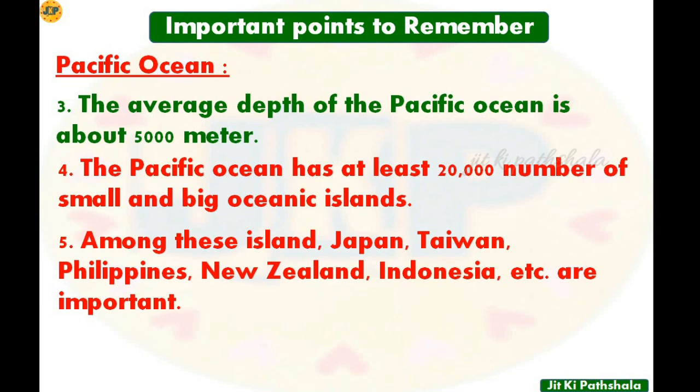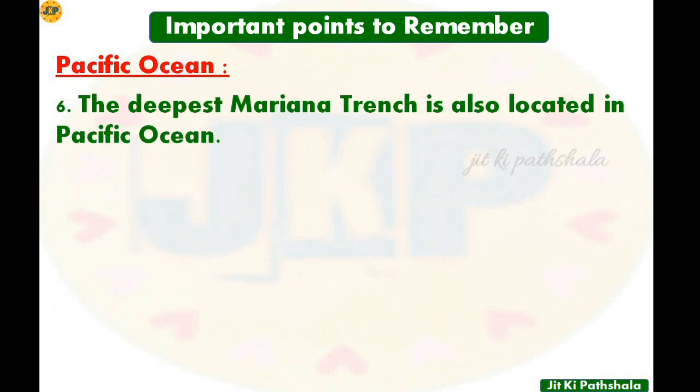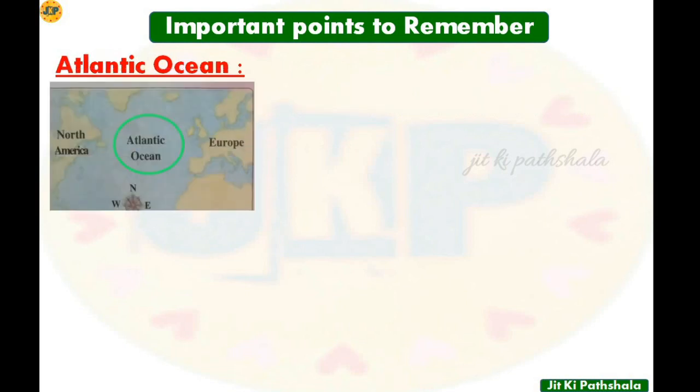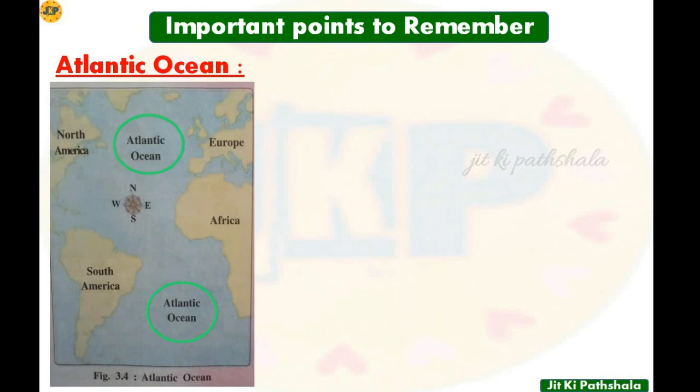Let's move to number 6. The deepest Mariana Trench is also located in the Pacific Ocean, which we have just discussed. Now let's move toward the Atlantic Ocean and see some of its important points.